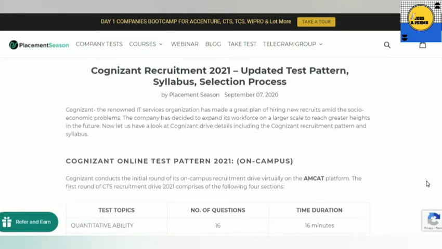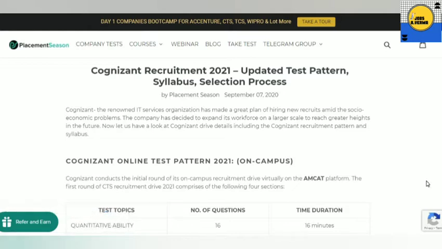So today's topic is Cognizant Recruitment 2021 updated test pattern, syllabus and selection process. We will discuss in detail in this video. Don't skip it; I will discuss every aspect. What questions came in 2020, what logical questions came, what automata fix questions and aptitude questions came. I will discuss and also give the solutions with those questions. So stay tuned, it's very helpful for you.